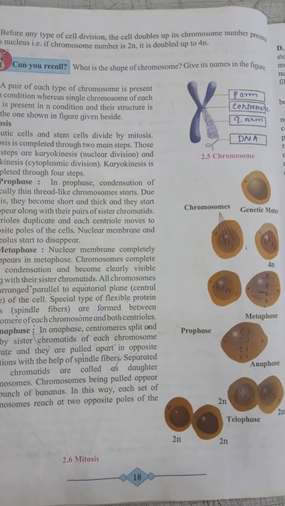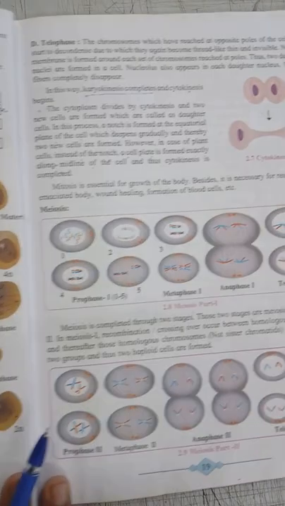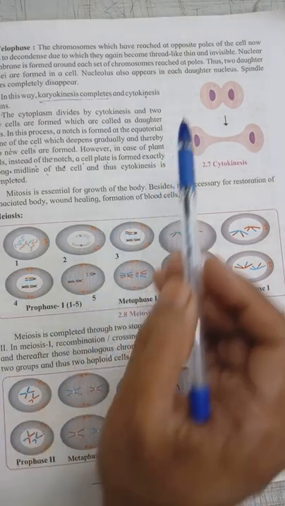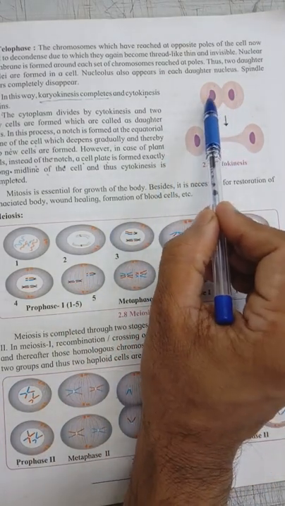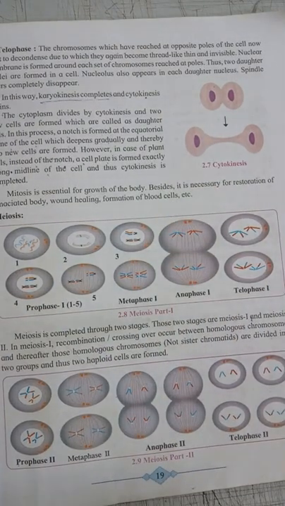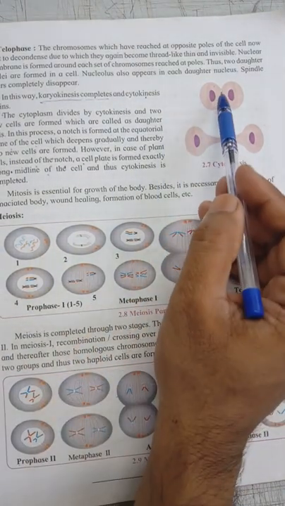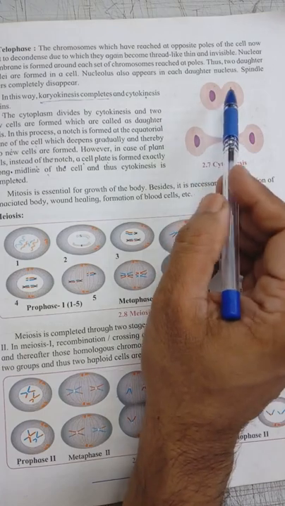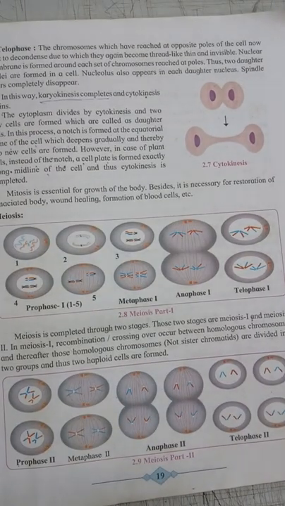Now, the second step of mitosis is cytokinesis. Now you can see that in karyokinesis, those two nuclei are formed. In cytokinesis, the cytoplasm present in the cell divides into two parts.